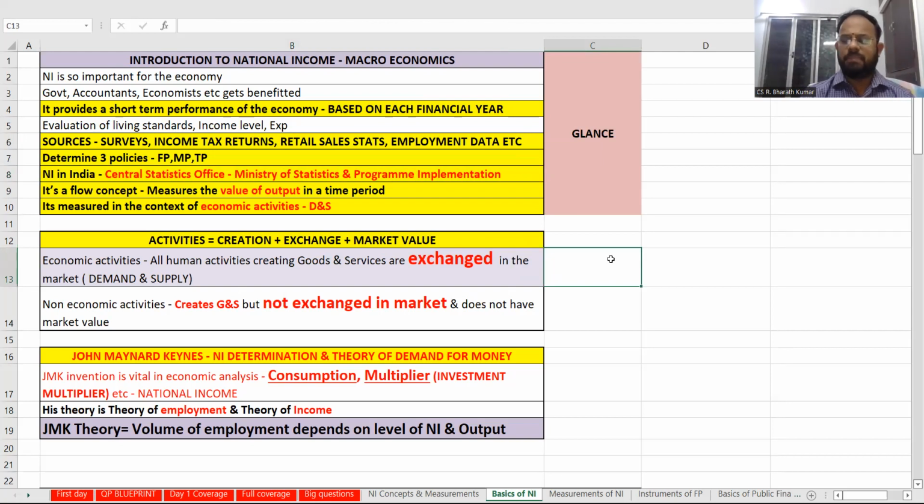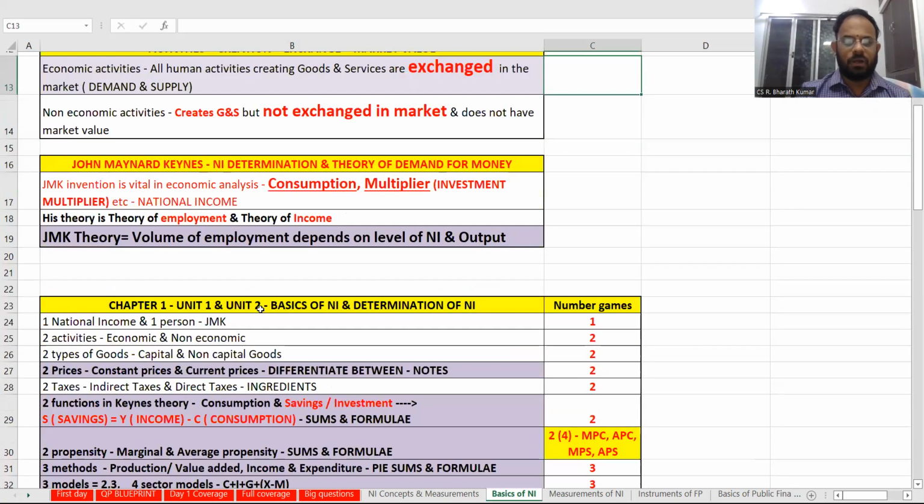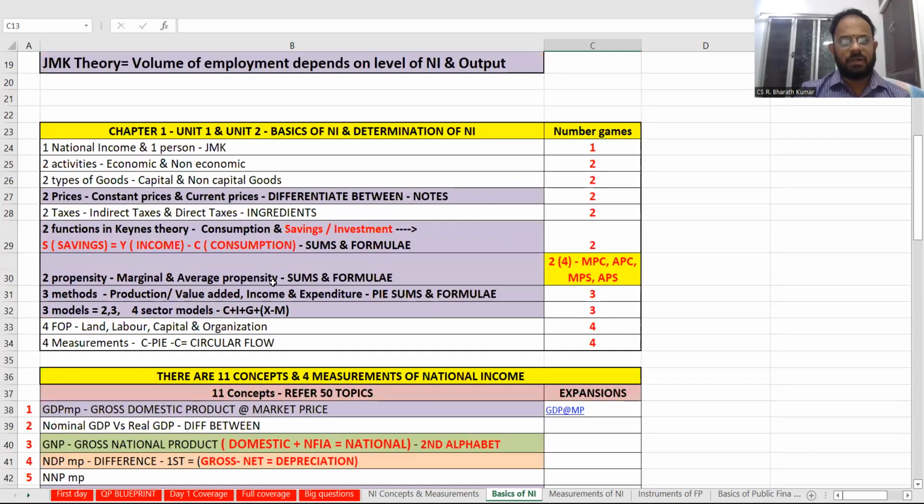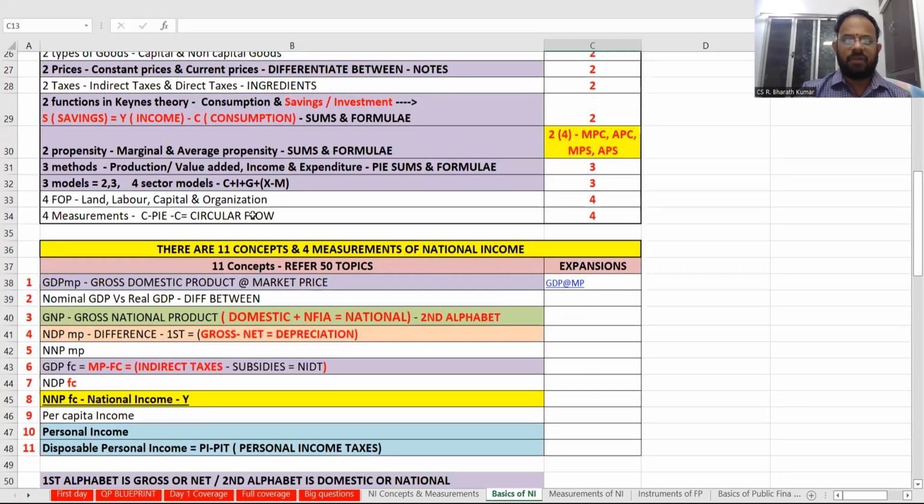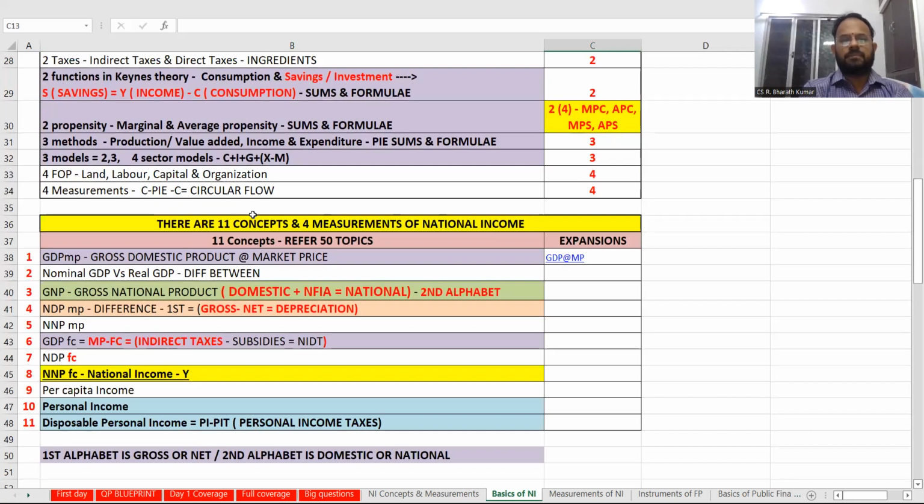All this is basics. How many activities? 2 activities. We would have studied this in CA Foundation, in Business Economics and BCK: what are economic activities, what are non-economic activities, what John Maynard Keynes told. All this we already know, and we have already covered this also. What are the 11 concepts? I have given the 11 concepts here, so you can remember this flow.